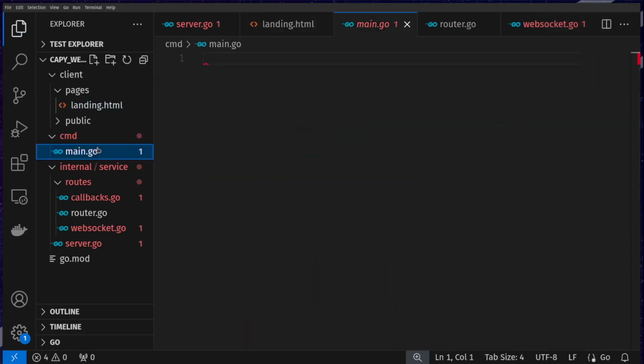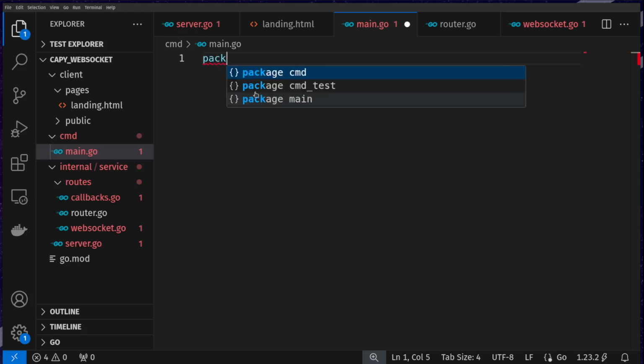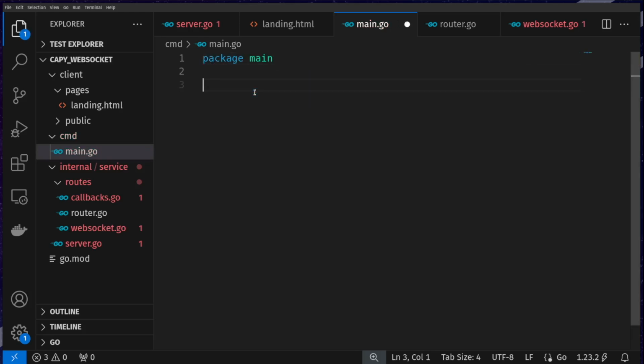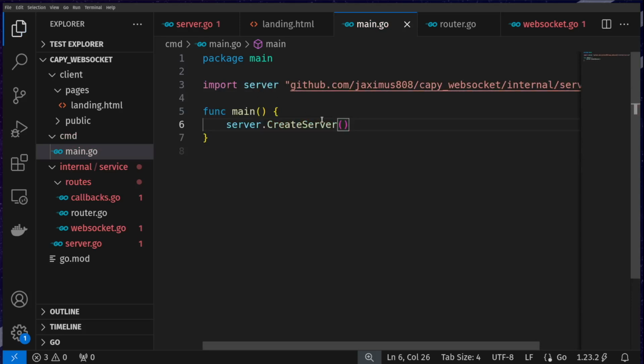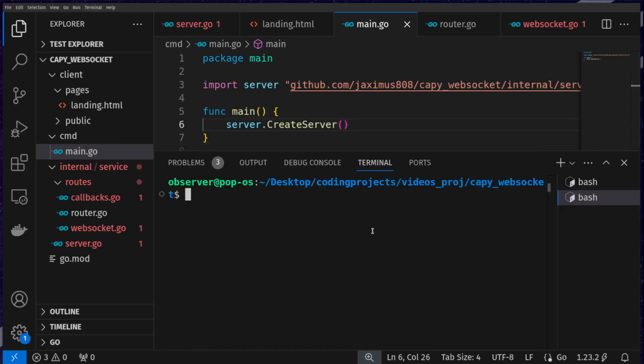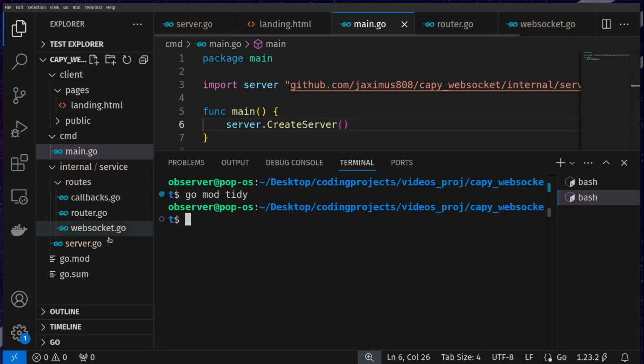sent. The last thing we need to do is actually create our main function. So we'll go into main, create a package main, a function main. This would be the first function that actually runs when we run our server. We'll then import server and then just run server.CreateServer, which will start our web server. Then we go into the console and actually install all the packages we were naming with go mod tidy, which makes all the red lines go away.